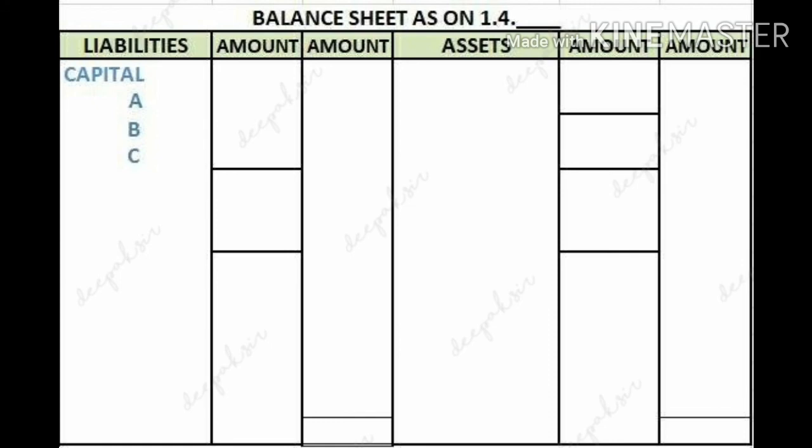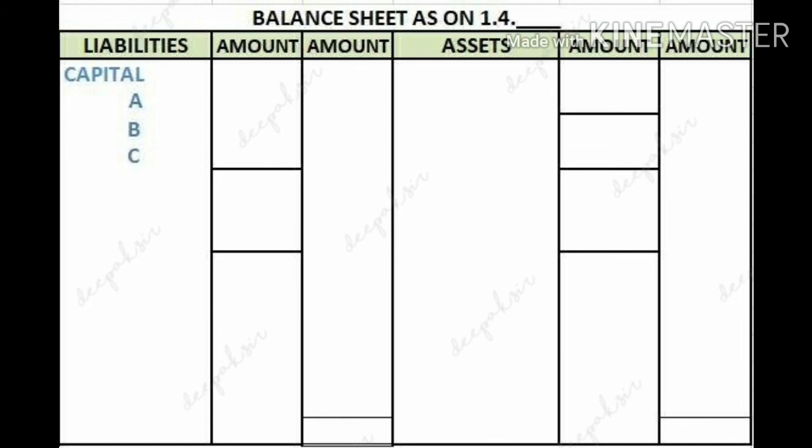This balance sheet is a new balance sheet in which the capital accounts of all three partners, including the new partner, will come. So on the liability side, you should always write the names of all the three partners, that is, old partners and new partner.